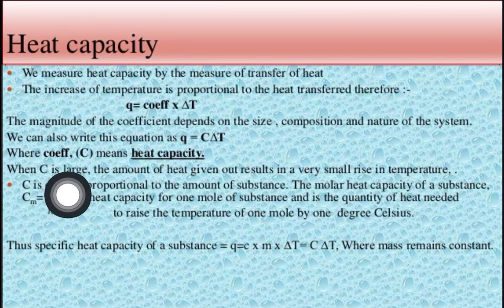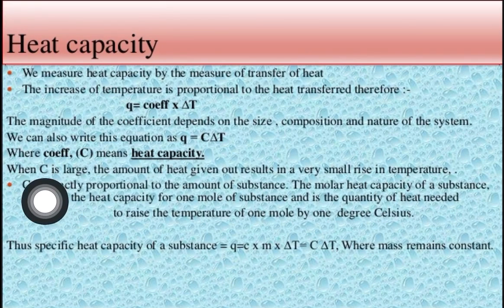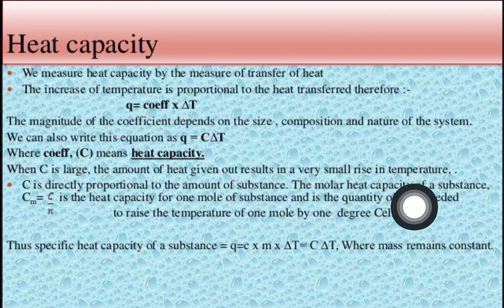When C is large, the amount of heat given out results in very small rise in temperature.